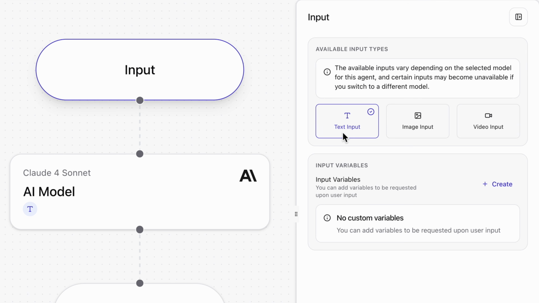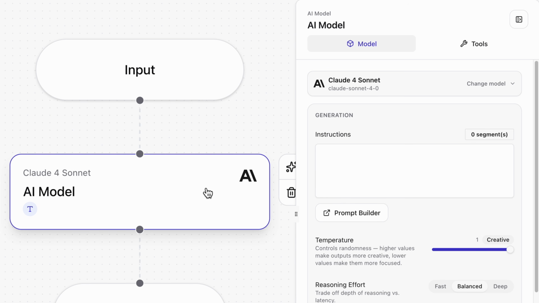First, the agent needs to accept a text input. That works perfectly for this. But I also have the option for image or video input, so you can choose accordingly based on what you're building. I'll keep it on text because this is where I'll paste or upload long-form content that I've already created.